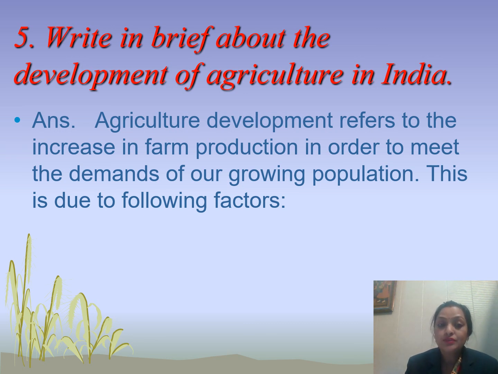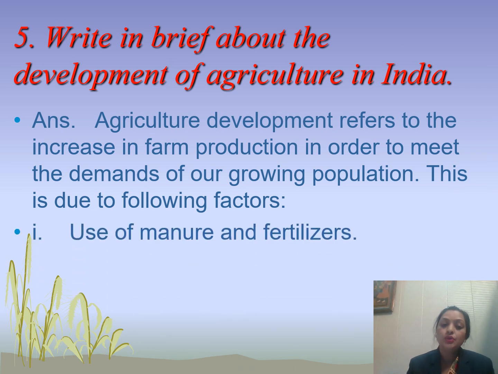So what we have to do? Agriculture development basically refers to the increase in farm production. We cannot increase the area of farms, but we can increase the farm production in order to meet the demands of our growing population. So this is due to the following factors.